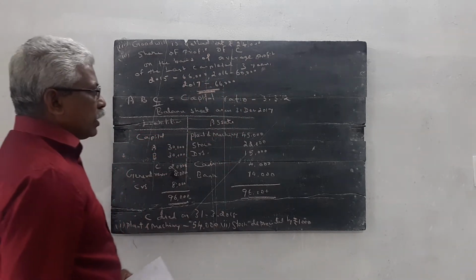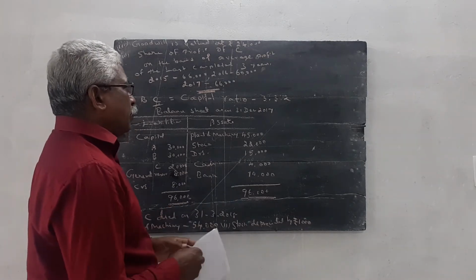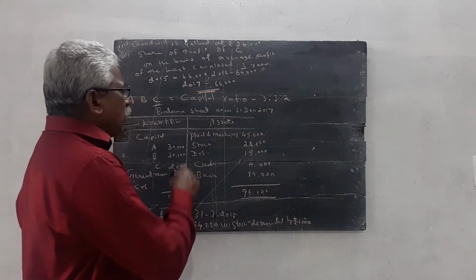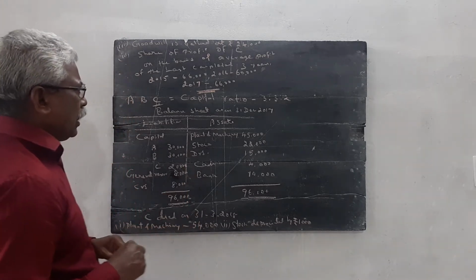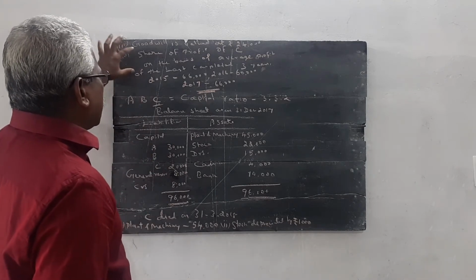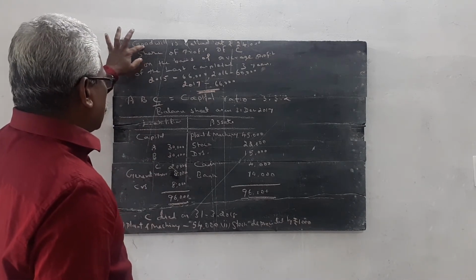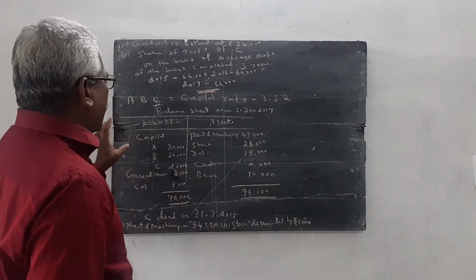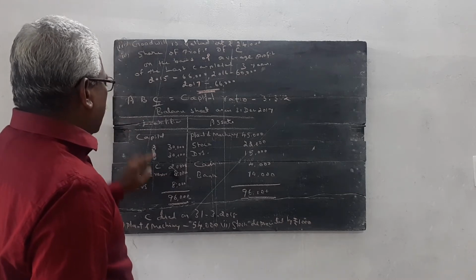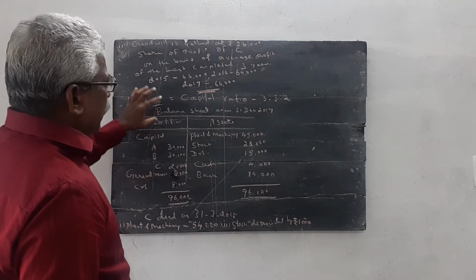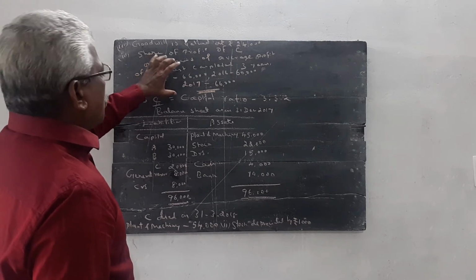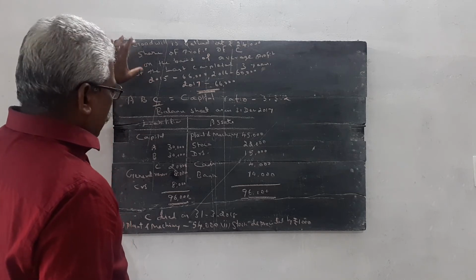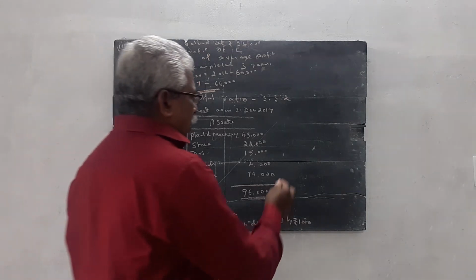Okay, first we prepare the revaluation account. Then we prepare the capital account. Then we do the balance sheet. Before solving the balance sheet, we have to calculate these two things: goodwill, how much share goes to C, meaning C's executor is eligible to get how much amount of goodwill, and the 3 months profit, how much share of profit goes to C's executor.